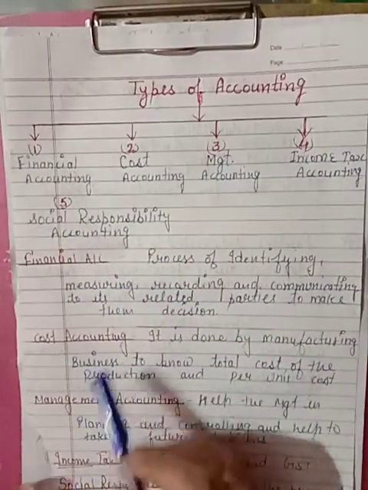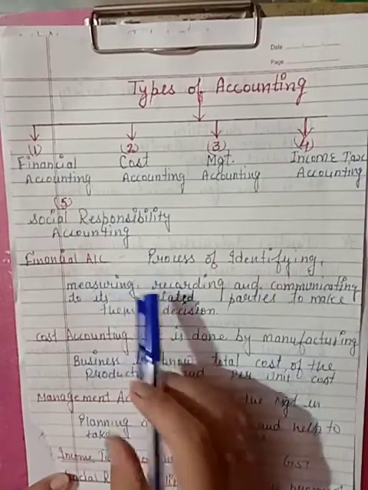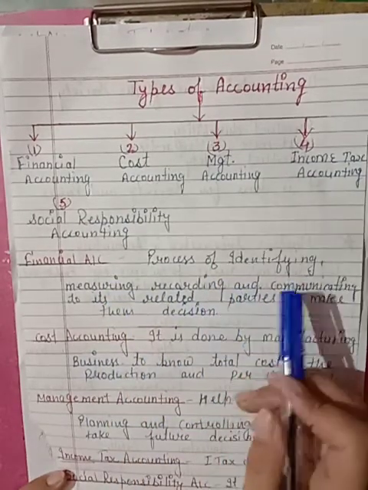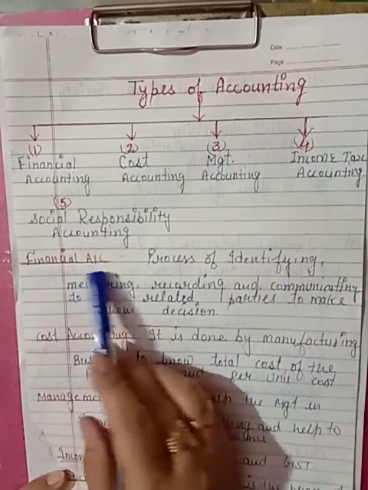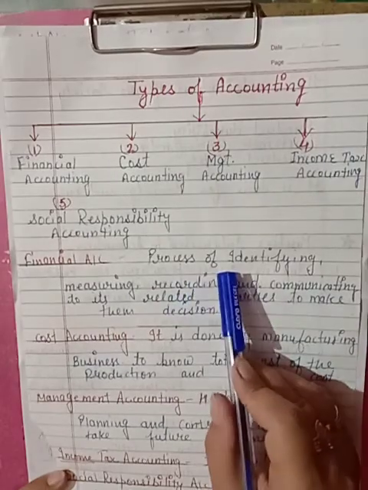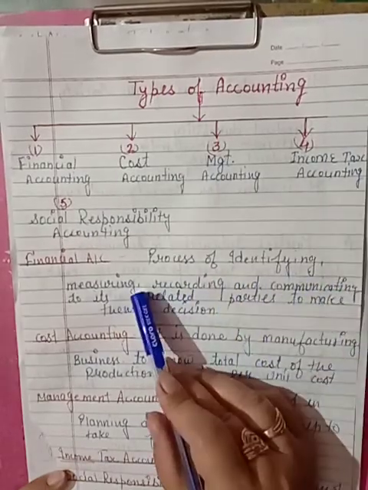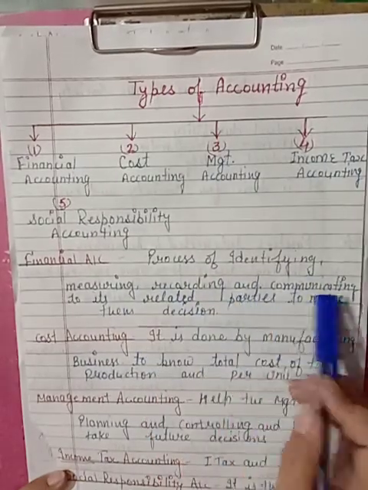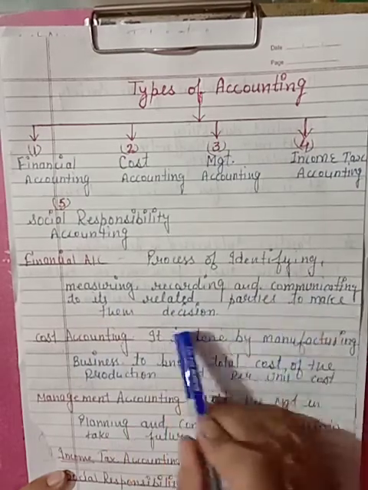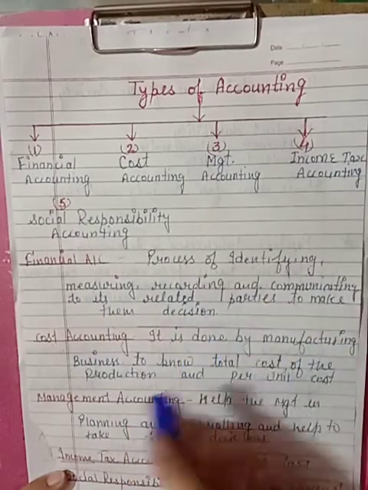The first one is financial accounting. Students, in 11th class, our accountancy book is totally based on financial accounting. You know its meaning from the previous lecture. It is the process of identifying, measuring, recording, and communicating to its related parties to help them make decisions.